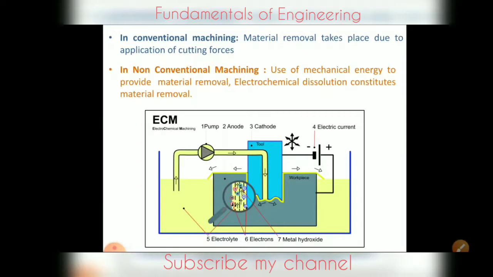But in non-conventional machining, the material removal may occur with formation of chips or even no chip formation will take place. Like in abrasive jet machining, the chips are of microscopic size, but in electrochemical machining, the material removal occurs due to electrochemical dissolution at the atomic level.